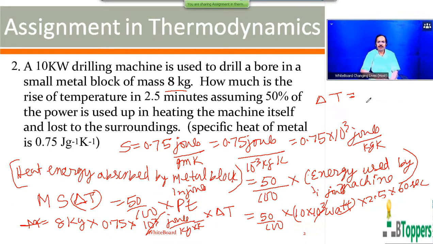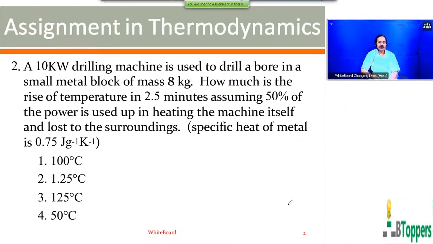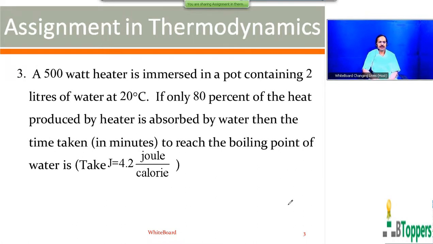Increase in temperature on the Kelvin scale will be numerically the same as the increase in temperature on the centigrade scale. Suppose the increase in temperature on the Kelvin scale is 125 Kelvin, then the increase in temperature on the centigrade scale will also be 125 degrees centigrade. So for question number 2, the third option will be the answer. I think I already have shown you the key. Next, see question number 5.